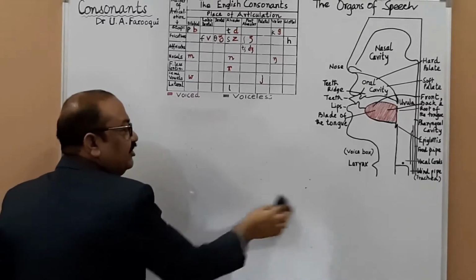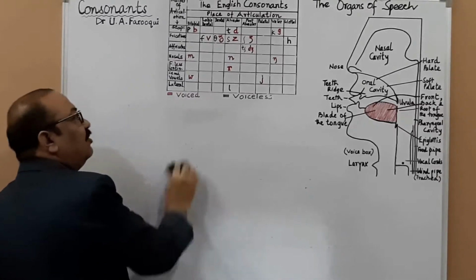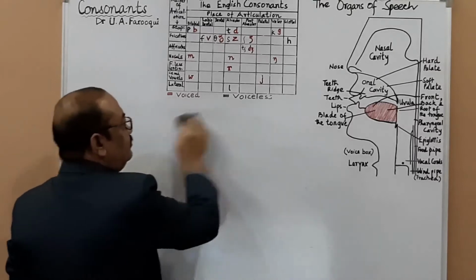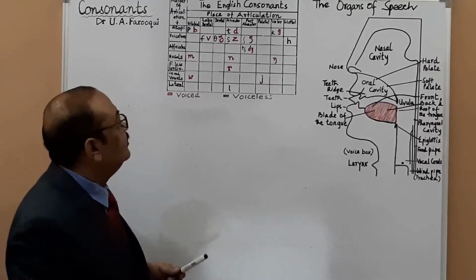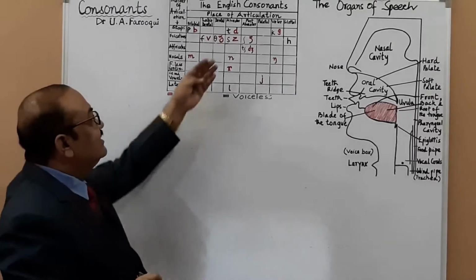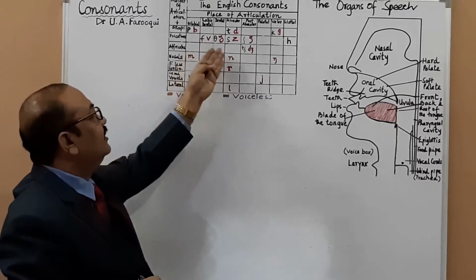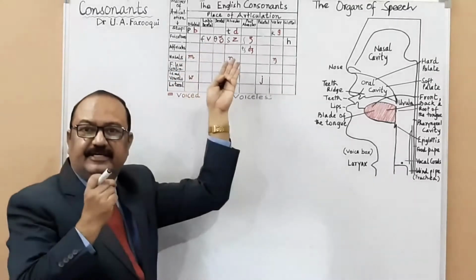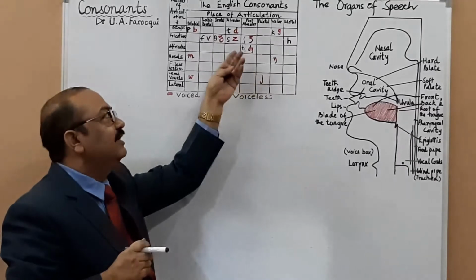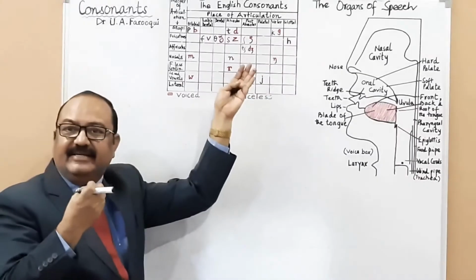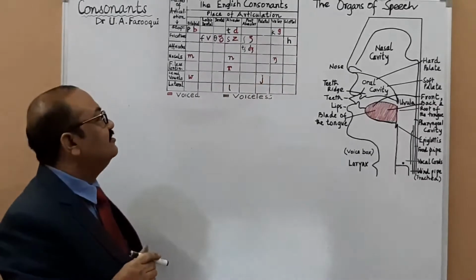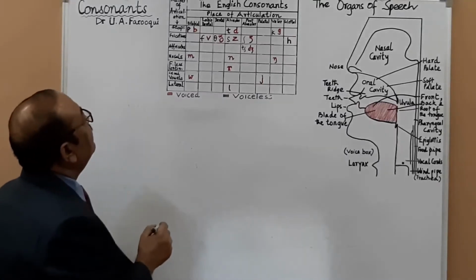Because here also you have friction, but the friction is slow and gradual, and there is less narrowing here. Here you do not have narrowing of that degree, that extent. Ch, j. Okay.